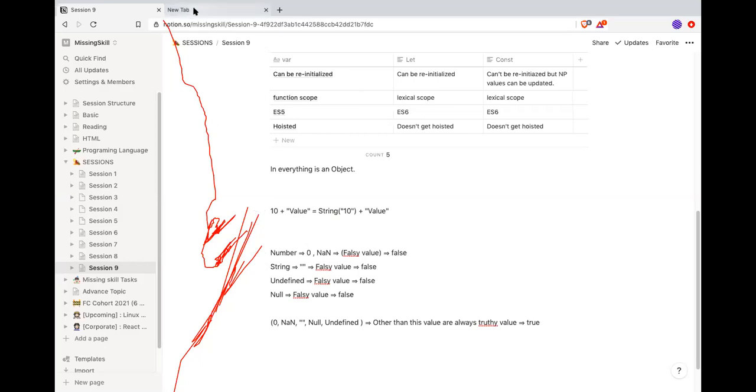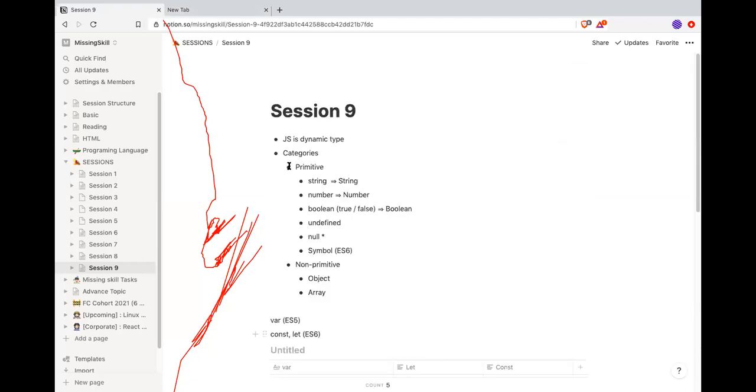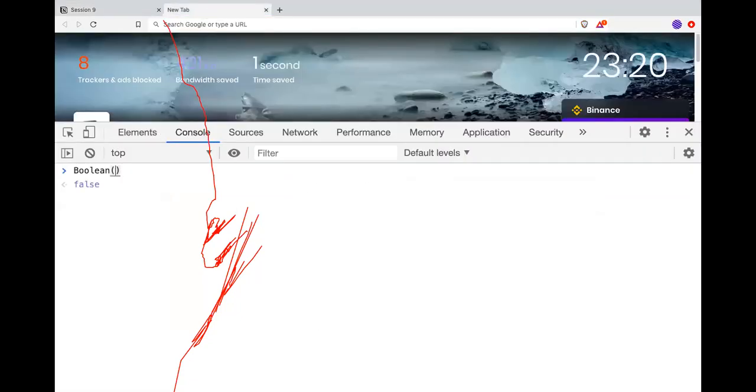Okay, so what really happens? Let me show you here. यहाँ पे to convert any value into a boolean value, we use the Boolean class. If I do Boolean and give an empty string, it typecasts into a boolean type, and because it is an empty string, it is converted into false. If I give 0, because 0 is a falsy value, it converts into false.